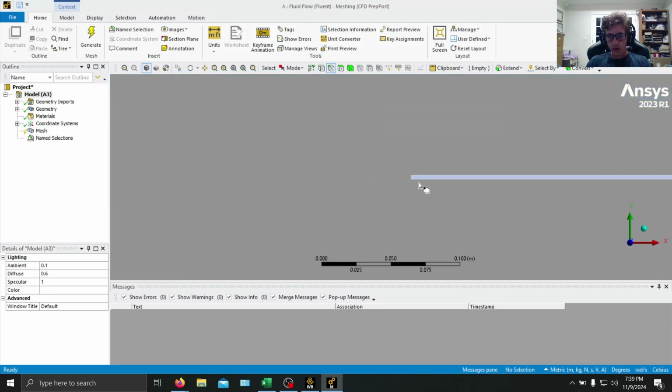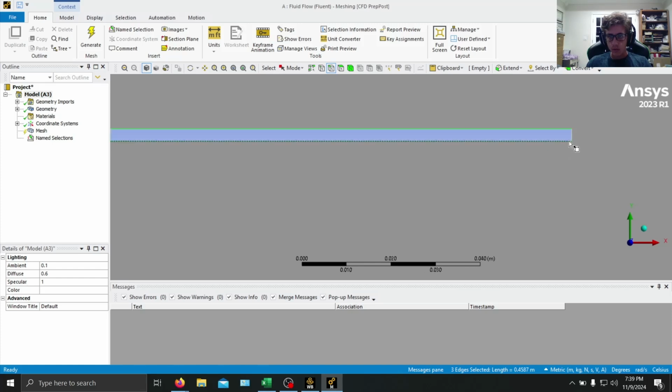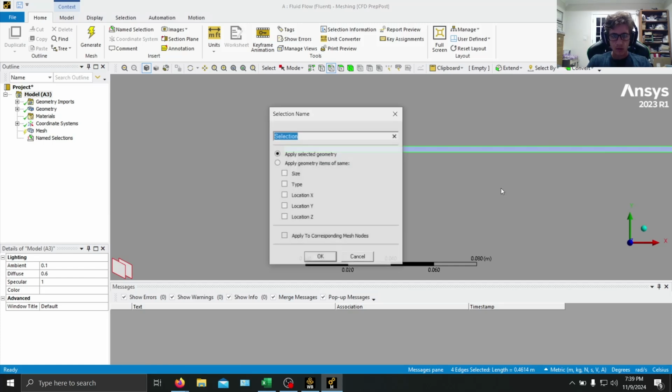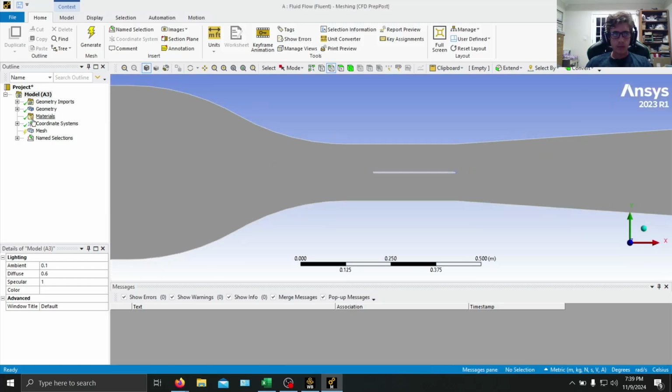And then we're going to have to select all sides of the flat plate here. Make sure the whole thing is selected. Looks good. Now we have that done.